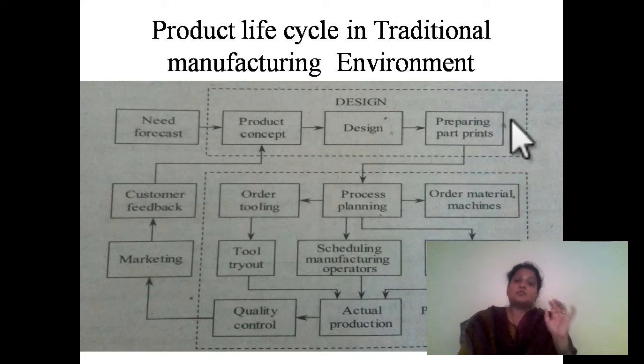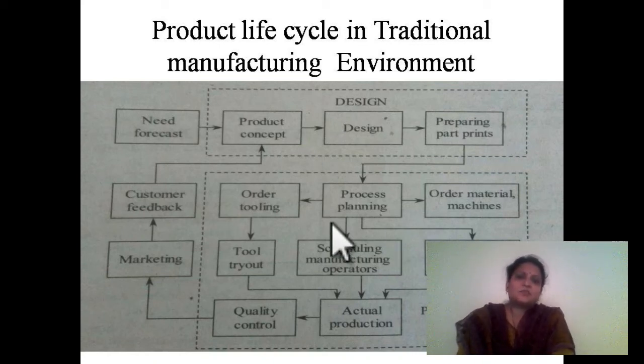Once the prototype is good and we are satisfied, we draft it, make all the documentation, and send it for process planning. As this involves so much time and so much money, this is the limitation you have in a traditional design environment. In process planning, the methods engineer makes the process sheets, and based on the process they have made, they order the material and the tools.